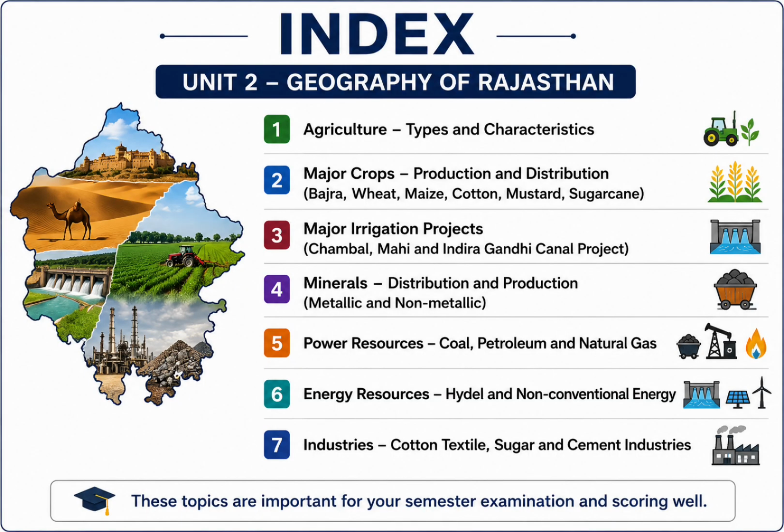Topic 1 Agriculture, types and characteristics. Topic 2 Major crops, production and distribution. Topic 3 Major irrigation projects. Topic 4 Mineral resources. Topic 5 Power resources. Topic 6 Hydel power and non-conventional energy resources. Topic 7 Industries of Rajasthan.